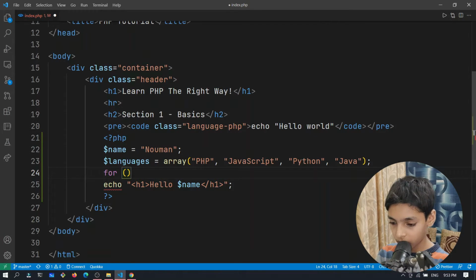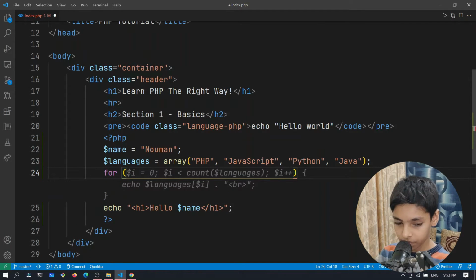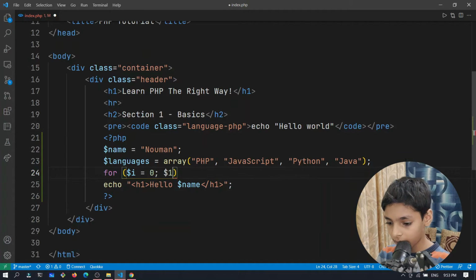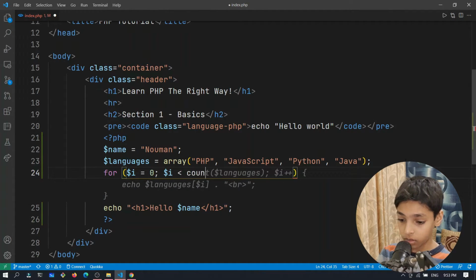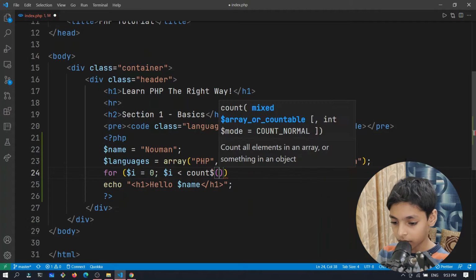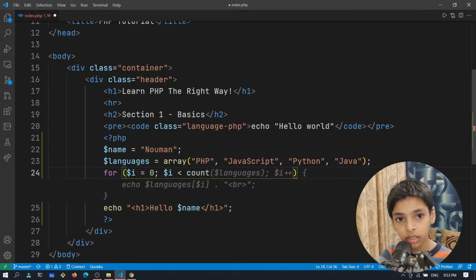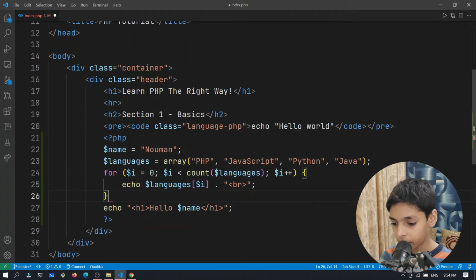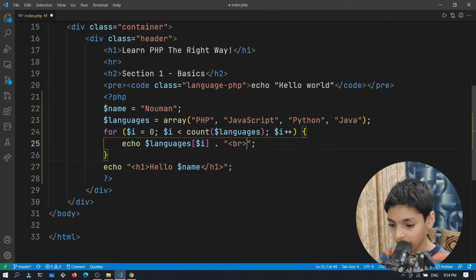I'm going to do it for $i equals 0, how you normally do in any language, $i less than count. The count is another function in PHP that gives the count or the length of an array. If you do $languages, it's not completing it for me, so I'm going to do that.